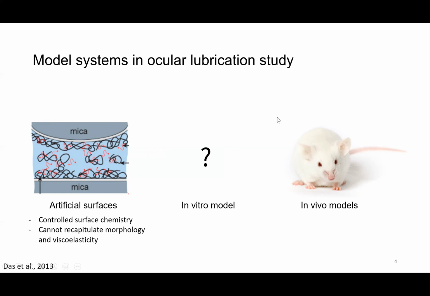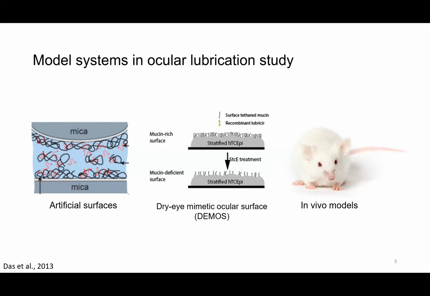On the other extreme of the model ocular surfaces, we have small animal models, which do recapitulate the complex nature of the native ocular environment, but these models are usually hard to quantify and control. So in this research, we developed a cell culture-based dry mimetic ocular surface model, or DEMOS for short, which we hope will bridge the gap between synthetic and animal models. And with DEMOS in this presentation, I will show that both surface roughness and surface chemistry contribute to the lubrication mechanisms of the ocular surface, similar to that of a liquid-infused surface.